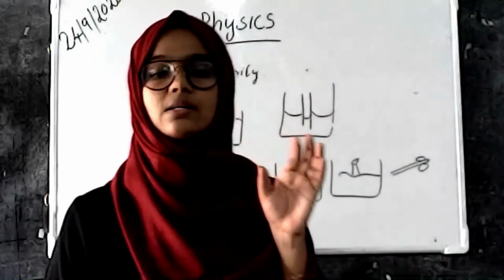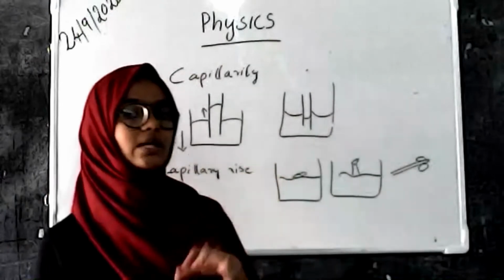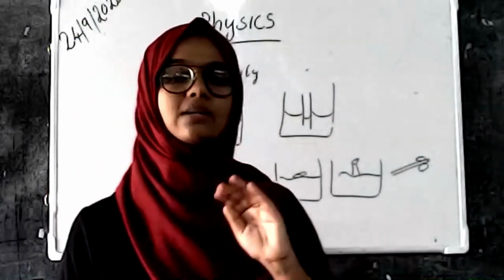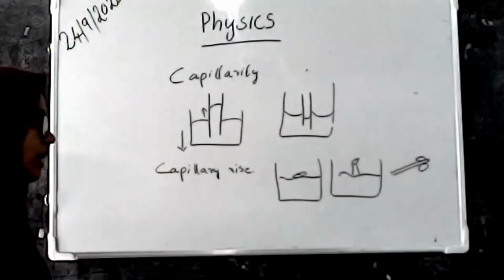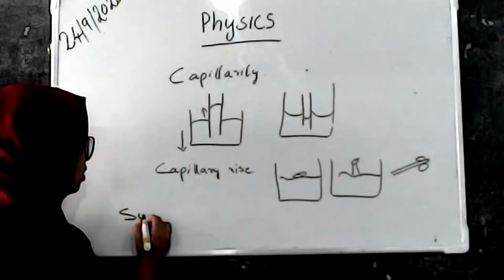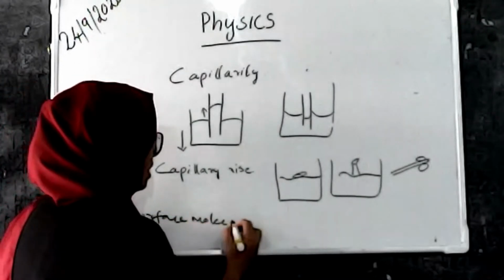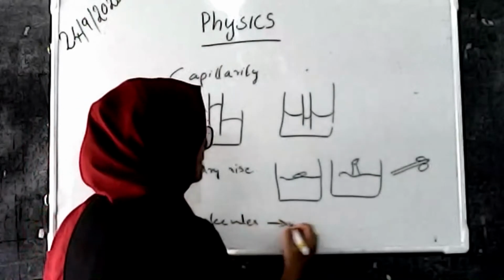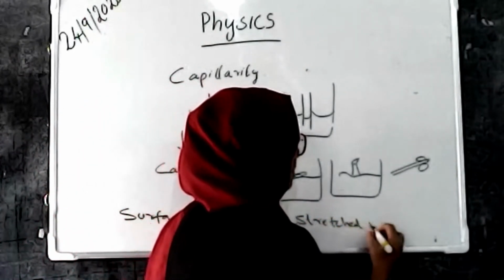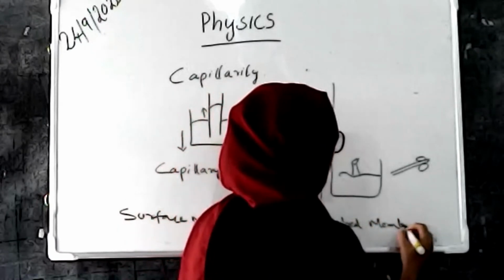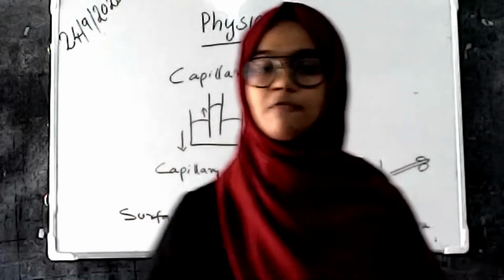Here there are some water molecules on the surface of water. Molecules are fully in water, but the surface molecules act like a structured membrane, and the force behind it is known as surface tension.